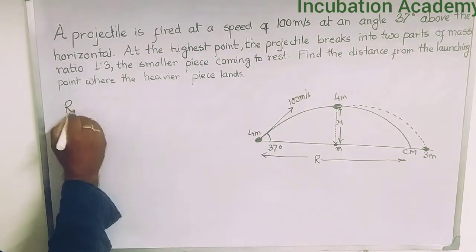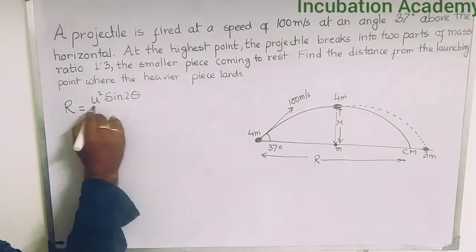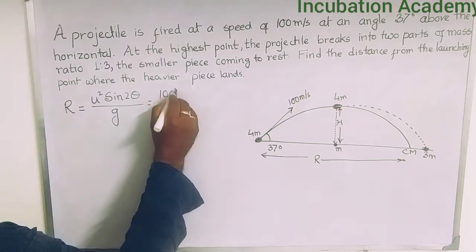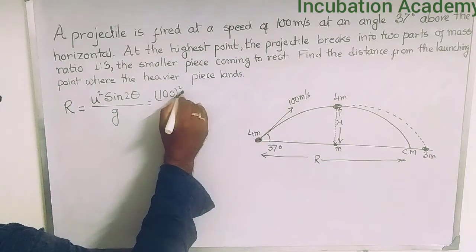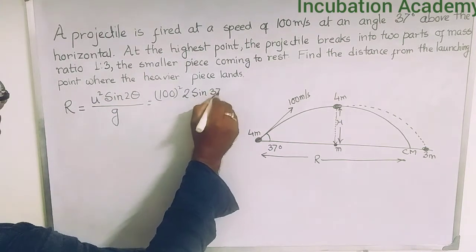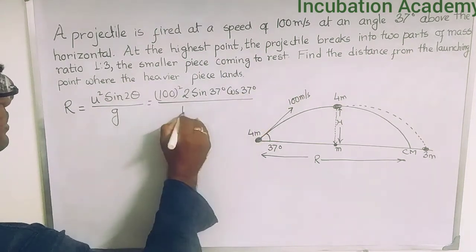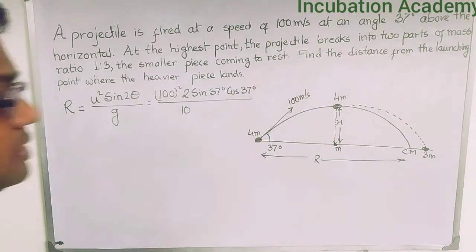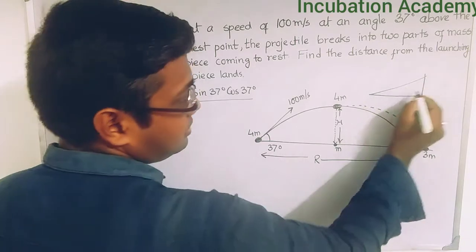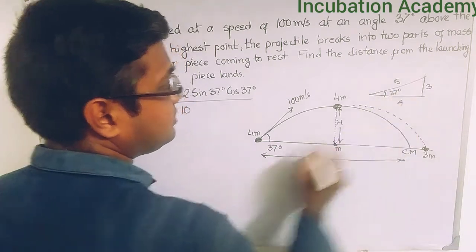We know that the formula for range of a projectile is u squared sine 2 theta divided by g. So u is 100 meter per second here. This can be written as 100 squared times 2 sine 37 degrees cos 37 degrees divided by 10. 37 degrees is a particular type of triangle. It is a right angle triangle: if the sides are 3 and 4, then the hypotenuse is 5, and this angle is 37 degrees.